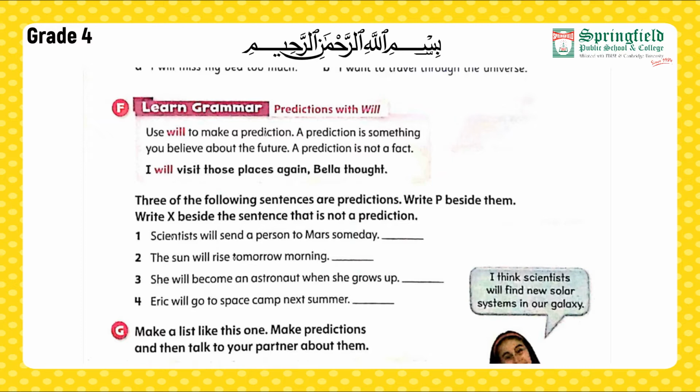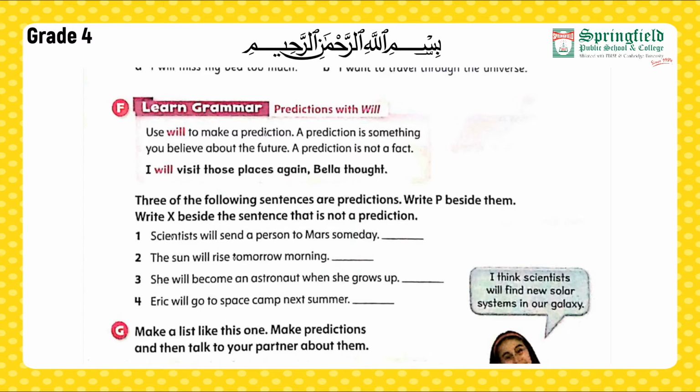Now, here we have got an example. I will visit those places again, Bella thought. As you can see in the example, Bella is thinking that she might visit those places again sometime in future. Now, moving down. Three of the following sentences are predictions. Write P beside them. Write X beside the sentences that are not predictions. Now let's read the sentences.